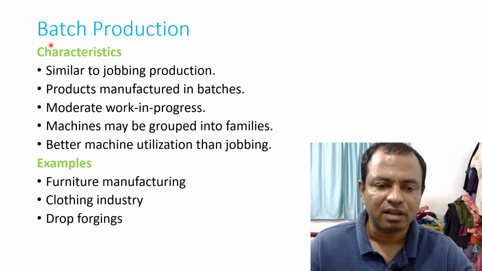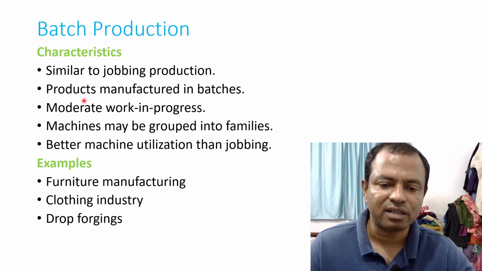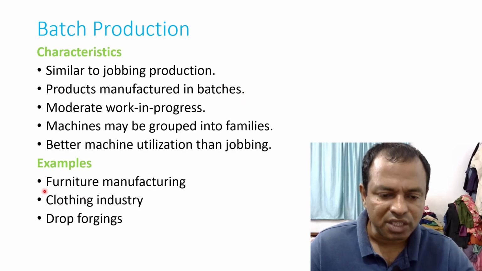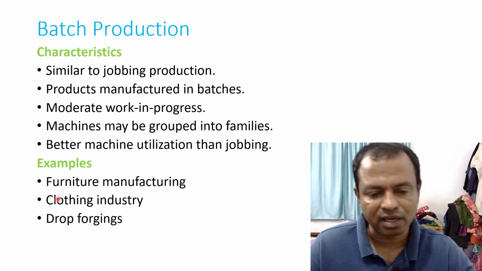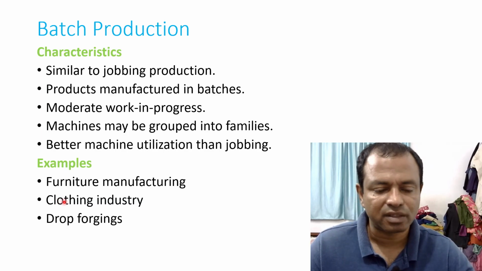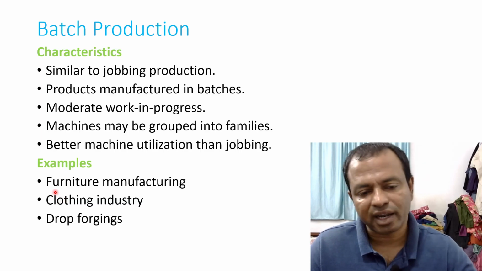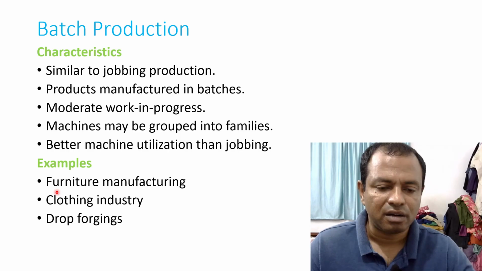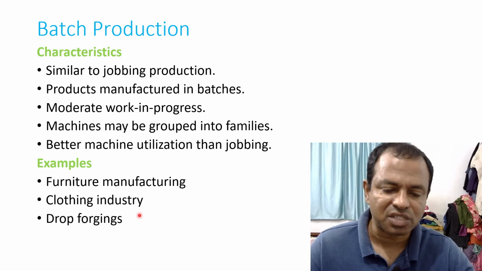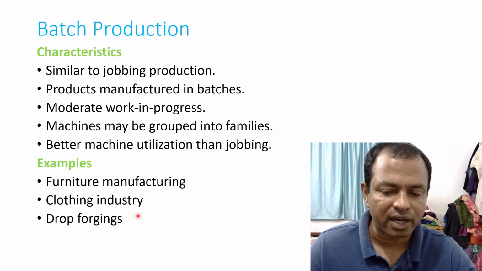Then batch production. Here it is similar to jobbing production, but products are manufactured in batches. A typical example is furniture manufacturing. We know that furniture is made in batches, maybe hundreds or 200s or 10. Similar kinds of products are produced here in batches. And in the clothing industry, we produce similar kinds of clothes in batches.